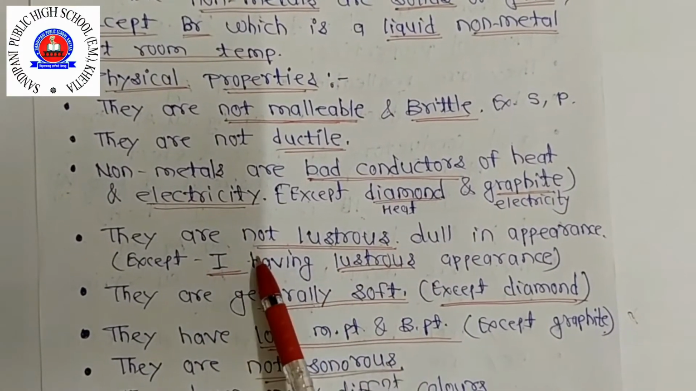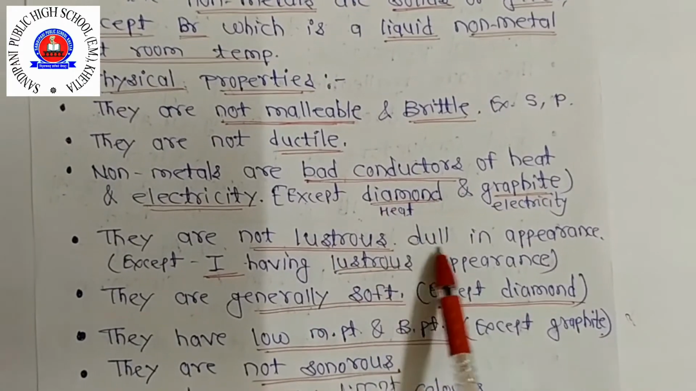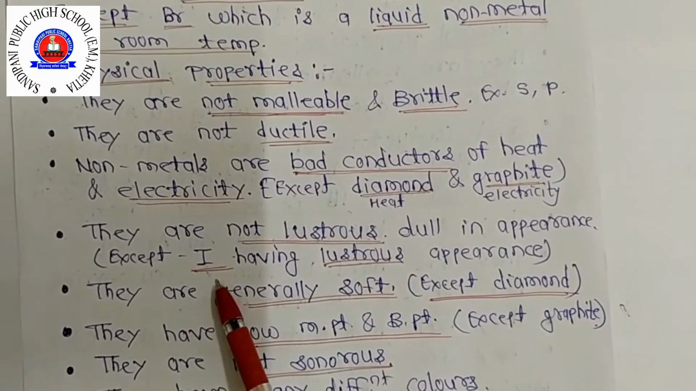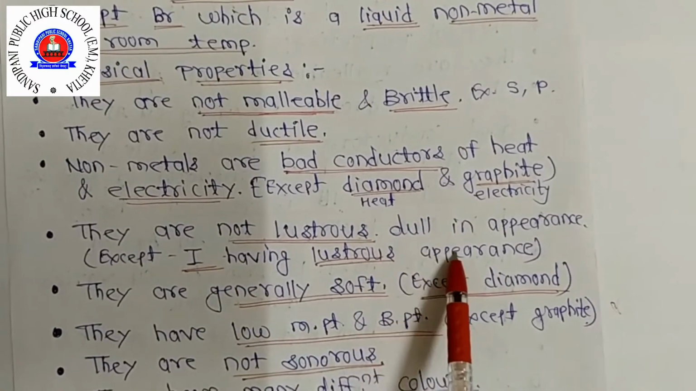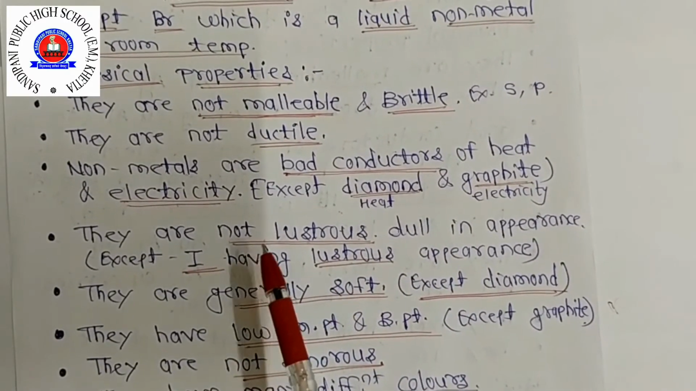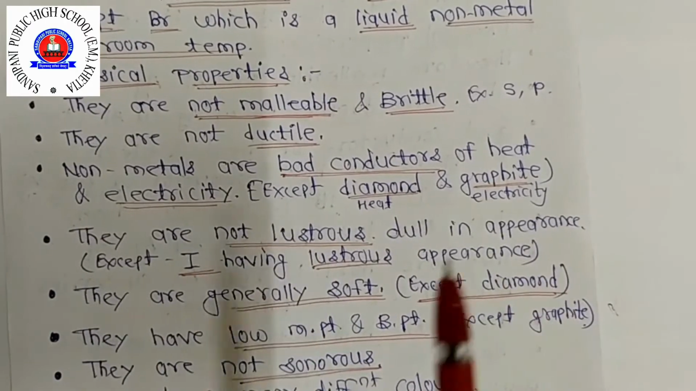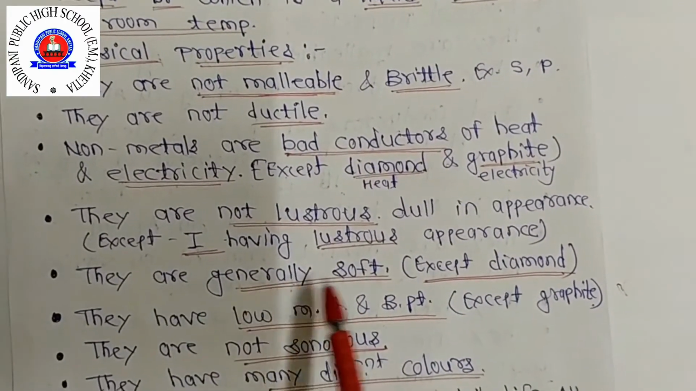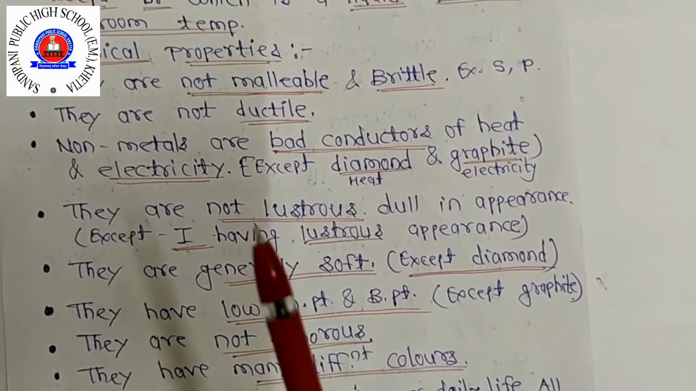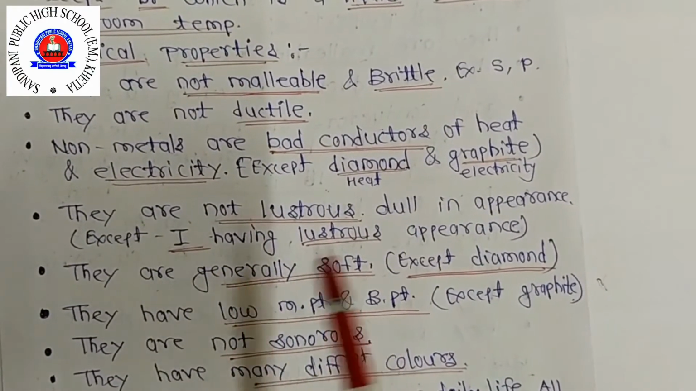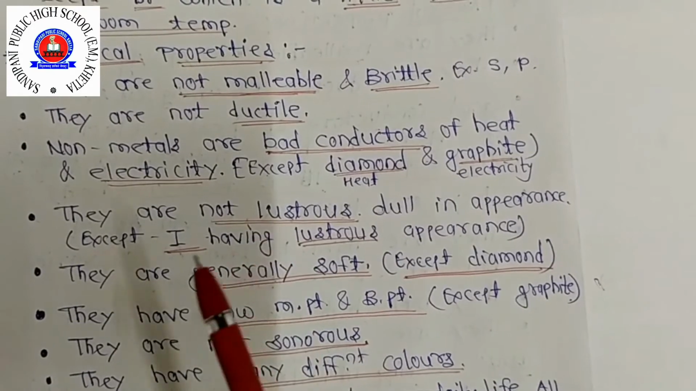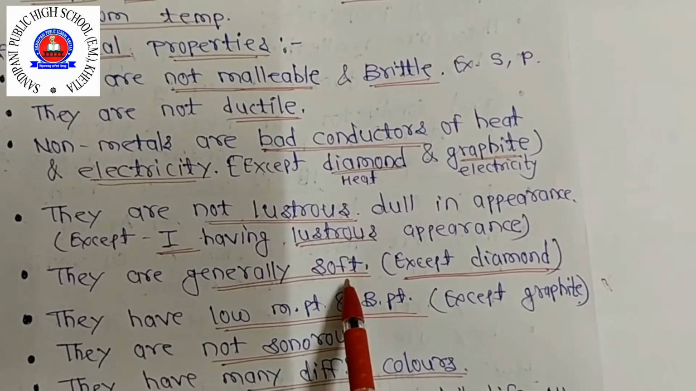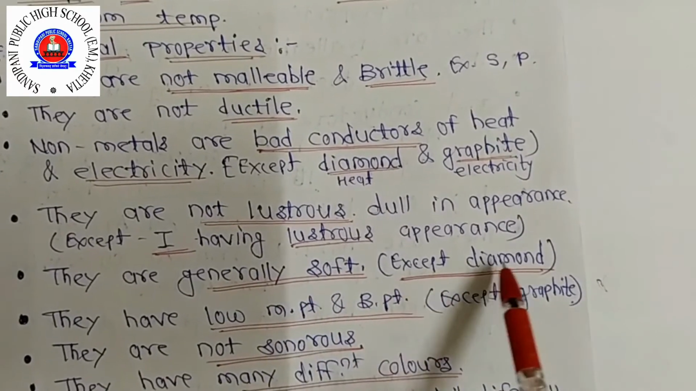Now next, they are not lustrous. Lustrous means shine, means they do not produce a shine, means dull in appearance, means what is their appearance like? Dull. Except iodine. Iodine has a lustrous appearance, means iodine has a shiny appearance, means it has shine, luster. Next, they are generally soft. Okay, you studied in metals that all the metals are hard, except sodium and potassium.